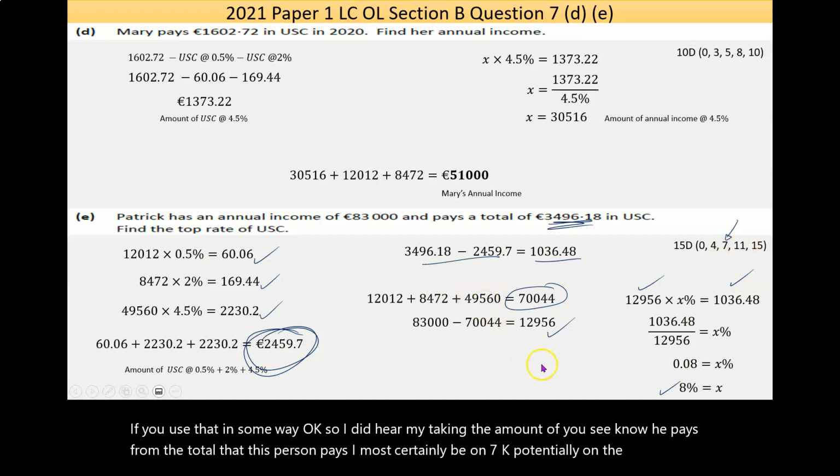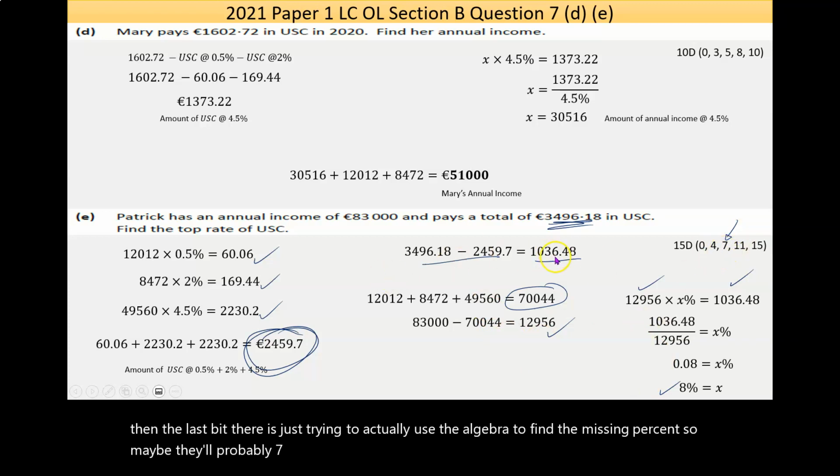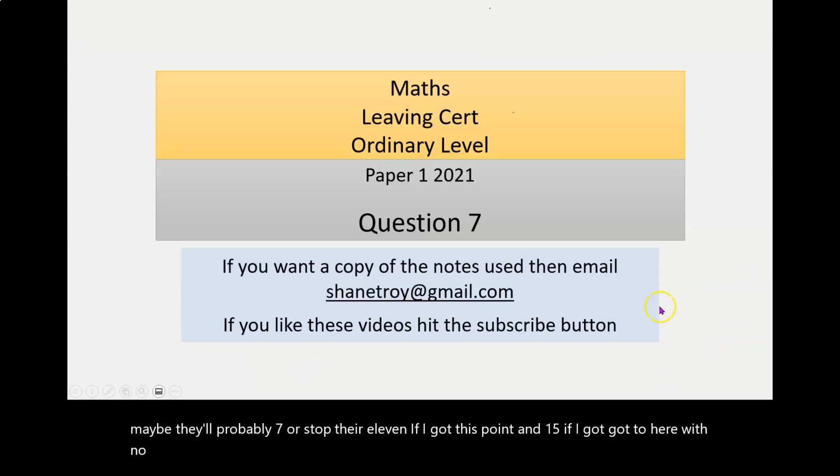Okay, and then the last bit there is just trying to actually use the algebra to find the missing percent. So maybe that probably 7 if I stopped there, 11 if I got this point, and 15 if I got to here with no error. Now I think that's the end of question 7.